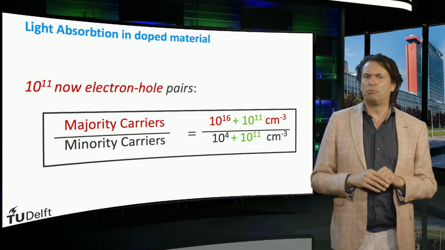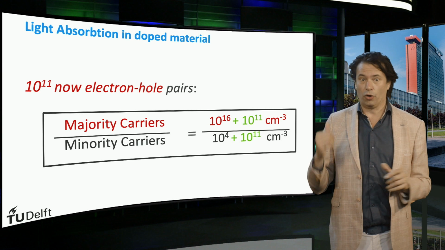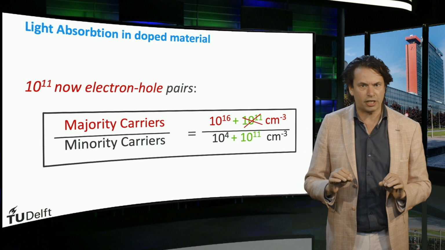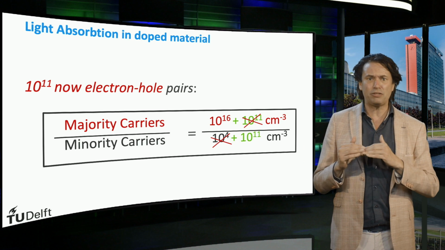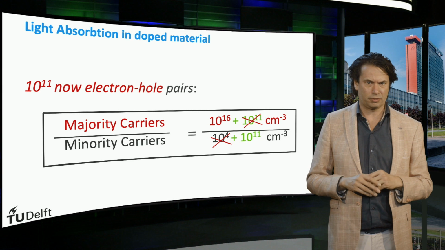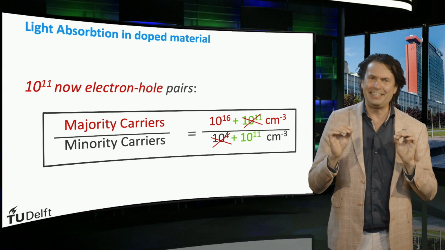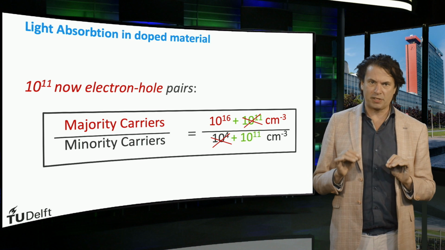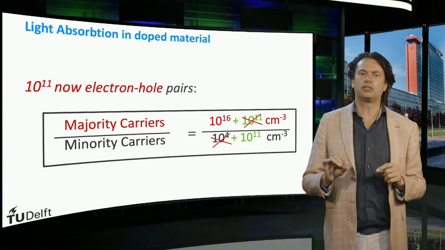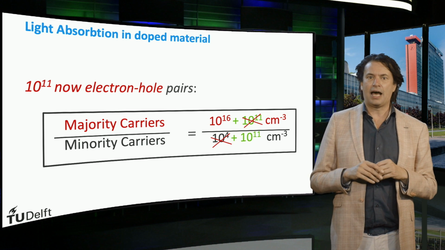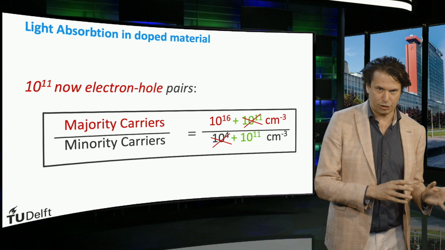What you see is that the majority charge carrier density is not affected by the light absorption. On the other hand, the density of the minority charge carriers is drastically affected. Its density is increased by 7 orders of magnitude. This is an important conclusion which we'll need to understand the working principle of solar cells. In doped semiconductor materials, light absorption has only an effect on the density of minority charge carriers.